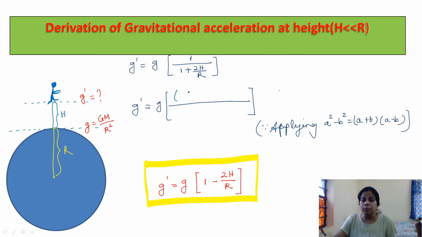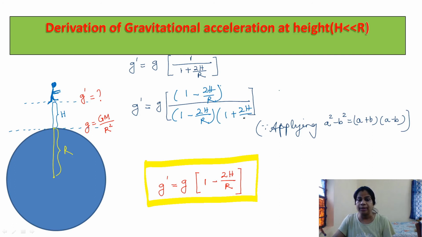So here, multiply the 1 minus 2h by r term in the denominator as well as in the numerator. In the numerator you have multiplied by the 1 minus 2h by r term, and in the denominator also you multiplied by the 1 minus 2h by r term. As usual, 1 plus 2h by r, 2h by r. Now this becomes a minus b, this becomes a plus b. You can apply this very formula, a square minus b square, which is a plus b multiplied with a minus b.